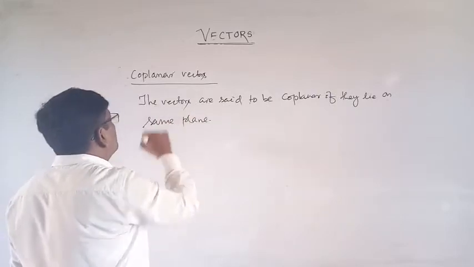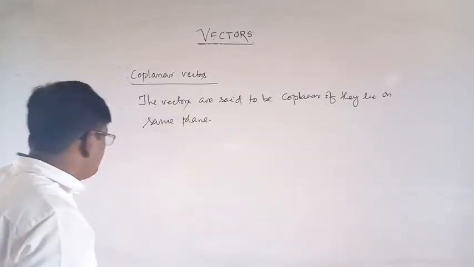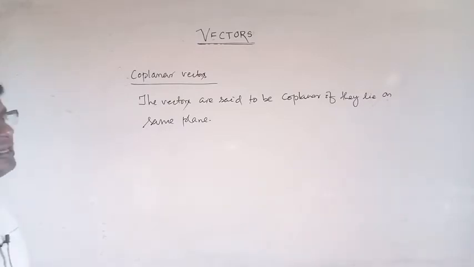Okay, this is coplanar vectors. Now we'll discuss what the algebra of vectors is.